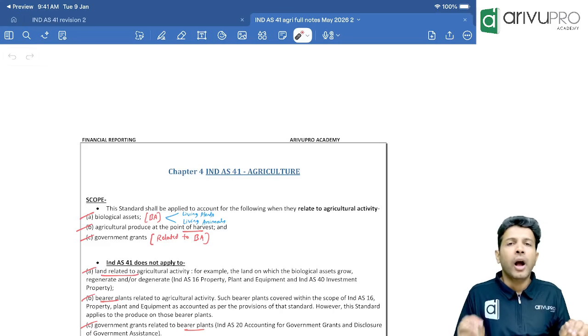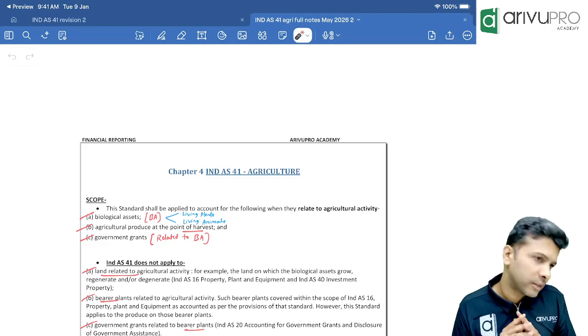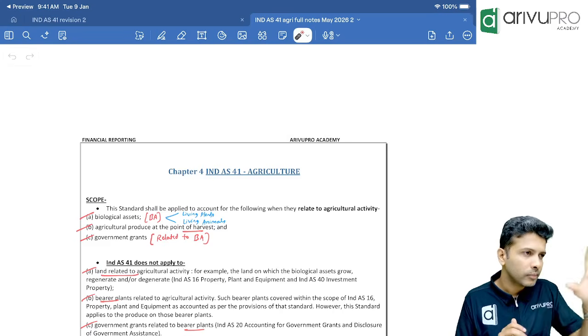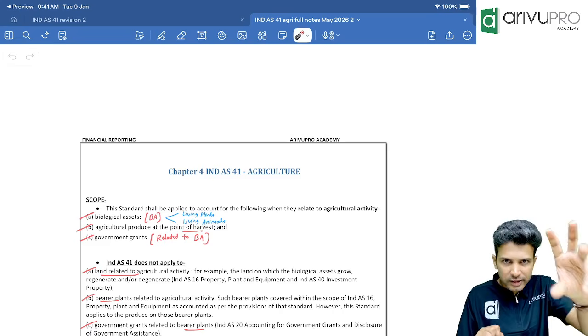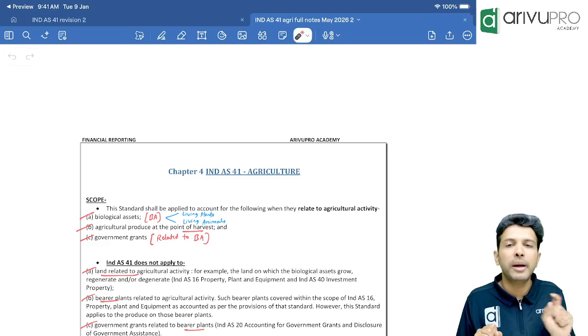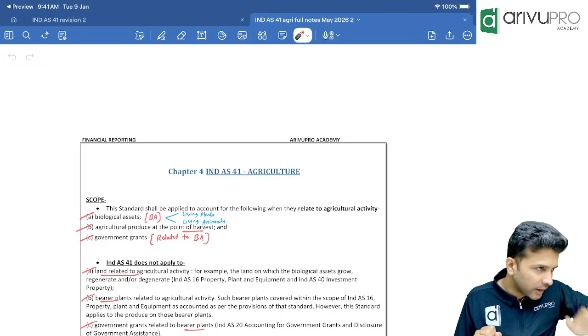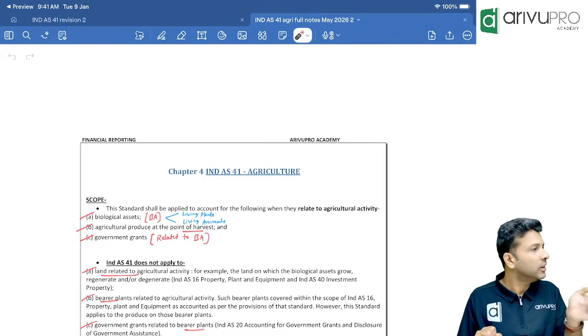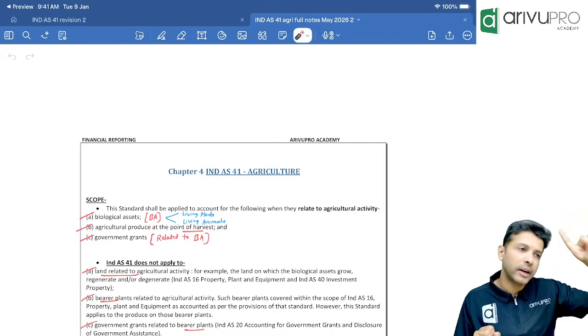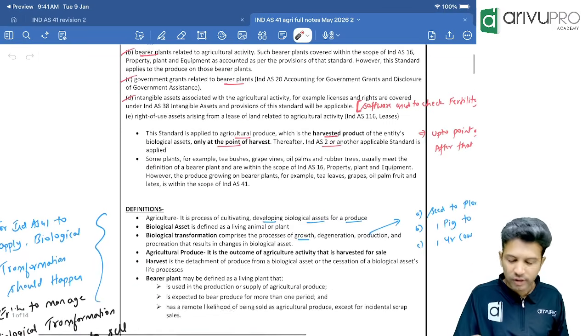And then agricultural produce up to the point of harvest. That means till the time you pluck it out, if you are getting a fruit, till the time you pluck out the fruit, it will be accounted as per which standard? Ind AS 41. After you pluck it out, after you harvest, it becomes inventory, and which standard will apply? Ind AS 2.